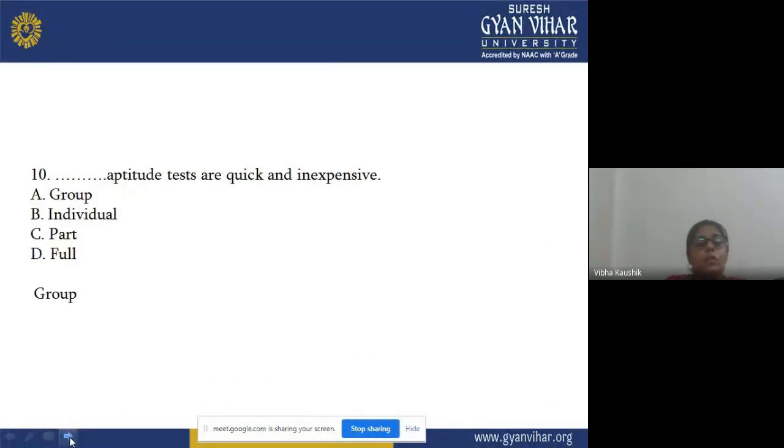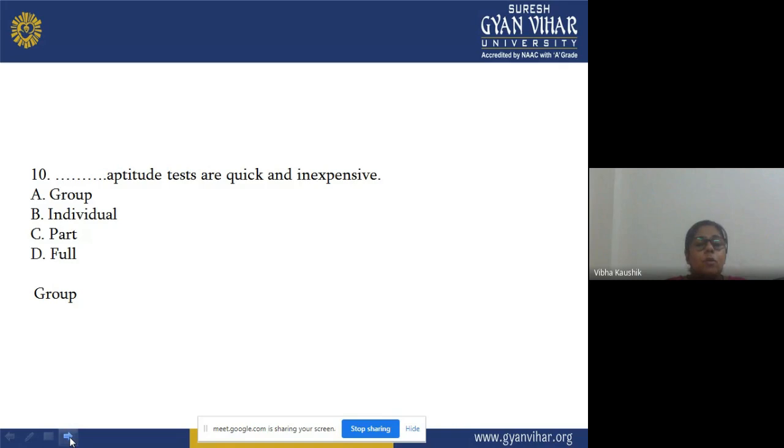Now, the tenth one: dash aptitude tests are quick and inexpensive. Which type of aptitude test should be used to get quick results and you do not have to spend too much money, meaning it should be inexpensive?